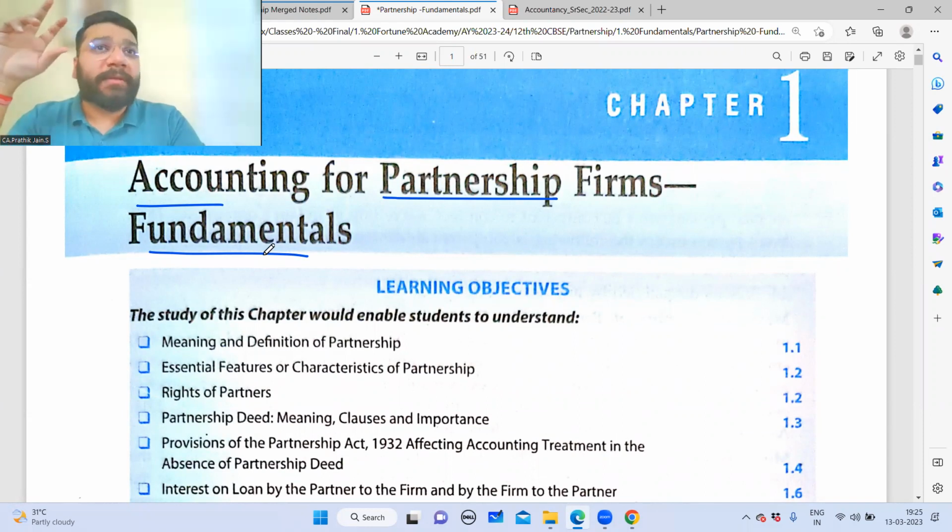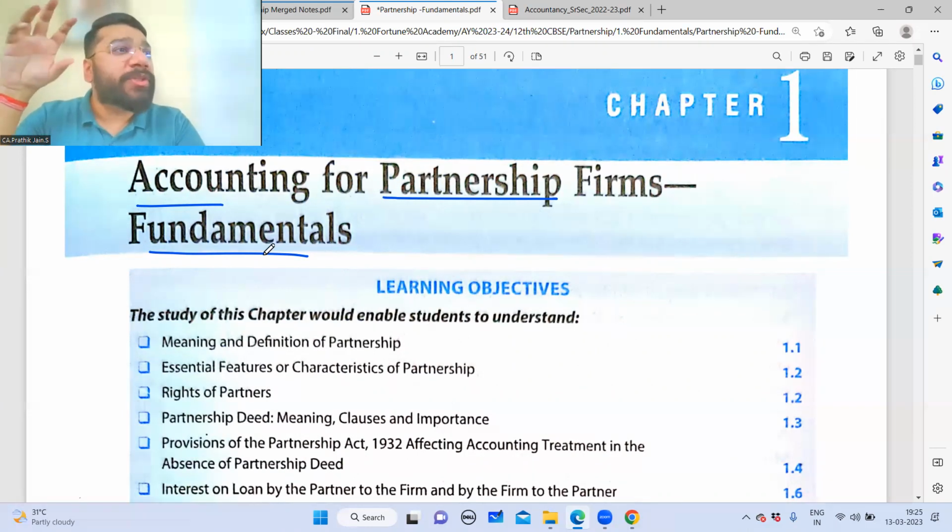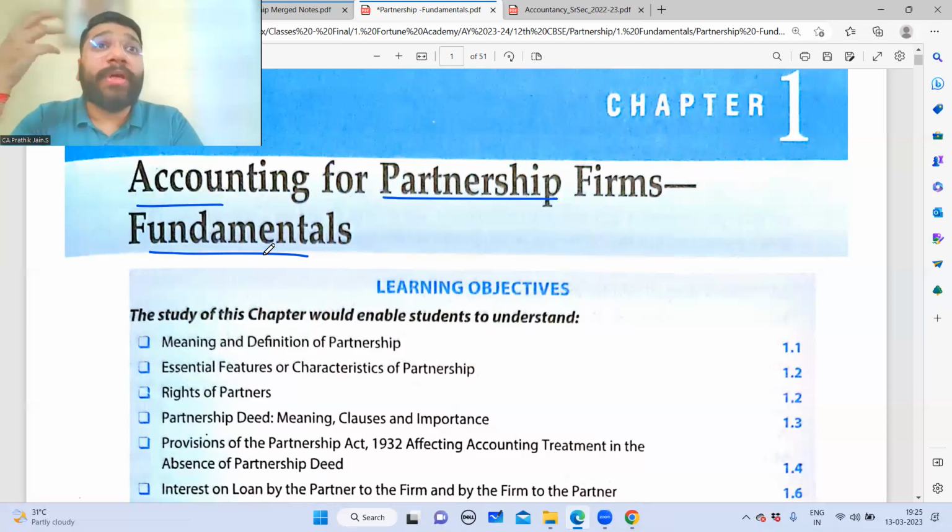If you recollect, in 11th standard, we understood how we do accounting for a sole proprietorship concern. What does a sole proprietorship concern mean? It means he is a person who has got an idea or a thought process of doing a business. Point number 1. Point number 2, he is the person who will raise capital, who will raise investment to do the business. Third point, he is the person who will do the management of the complete business. Fourth one, he is the person who will reap the complete profit at the end of the year.